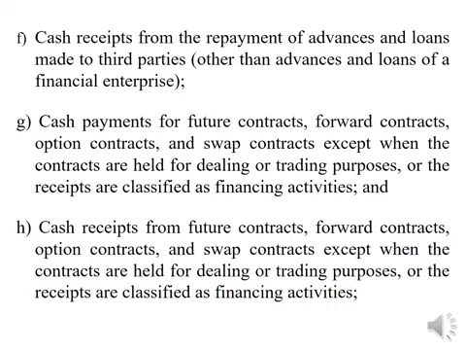If these contracts are held for dealing or trading purposes, they will be taken under operating activities. Or if they are held as financing activities, then they will be classified under financing activities. If not, they will be taken under investing activities.